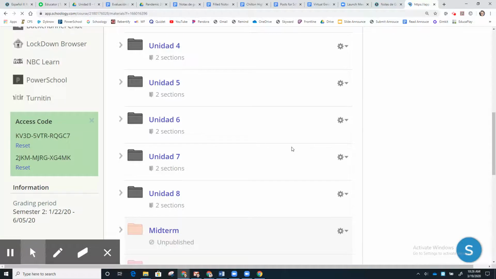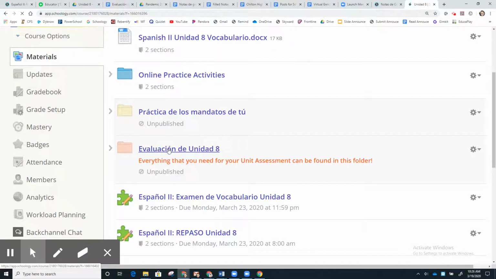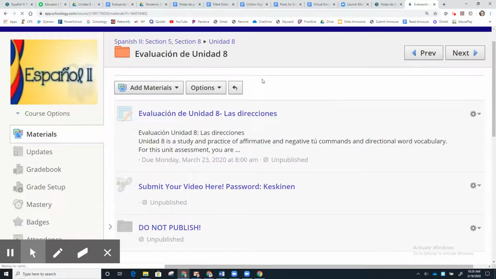Give it 1 second to load. In there then, as always, you will see your Evaluación folder. If we go inside of there, you will see everything that you need for your unit assessment as always. You're going to see the top part here, which is your document, and then you're going to see this link here where you will be able to submit your videos. So let's go ahead and get into that document and start talking about what we're actually going to be working on here. So here is the document.